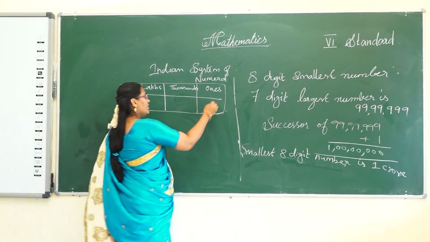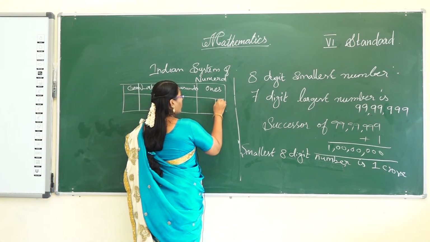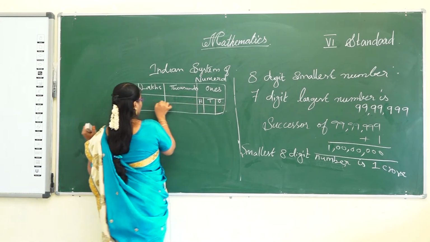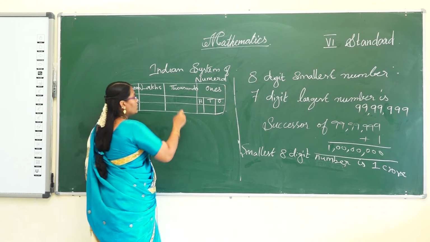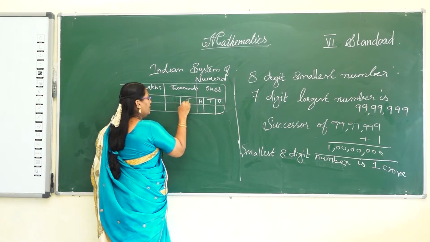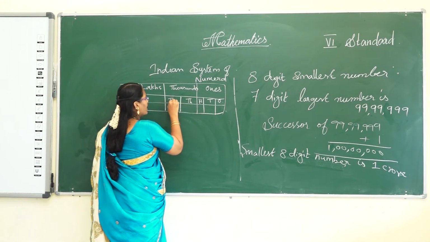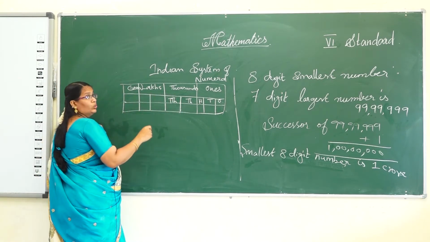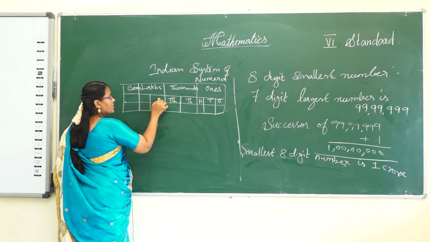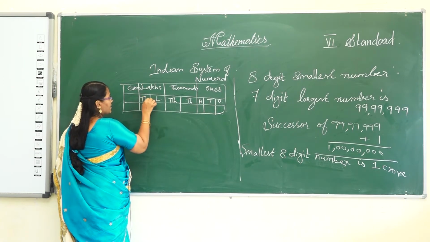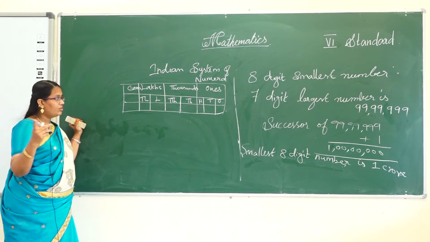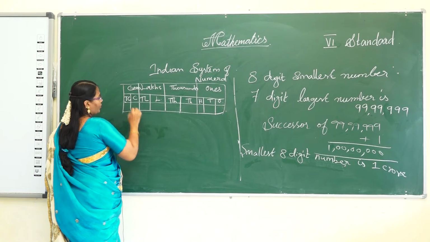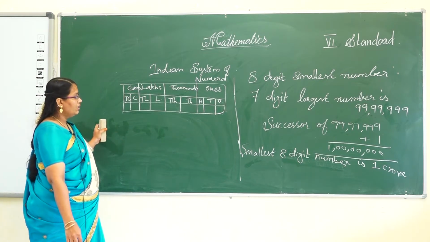So ones divide into 3 columns: ones, tens, hundreds. And the next one, thousands, is divided into 1000 and 10,000. And lakhs divide into two columns, lakhs and 10 lakhs. And crore is also divided into 2 columns, crore and 10 crore. Okay, are you clear on this?